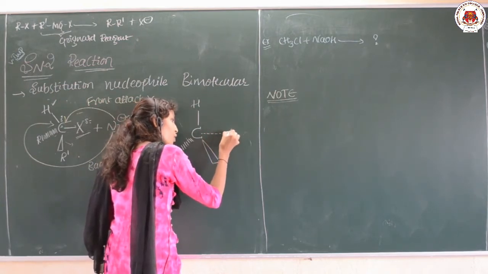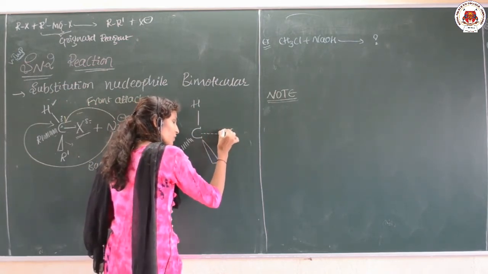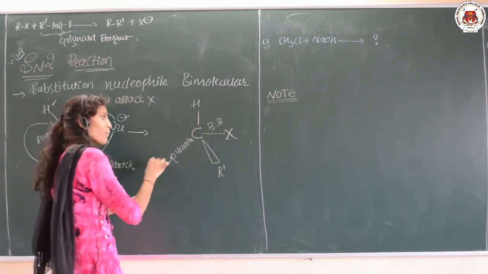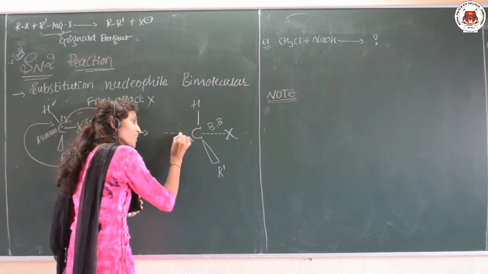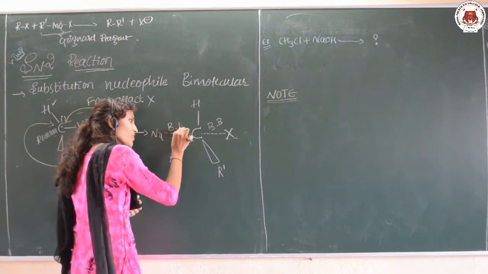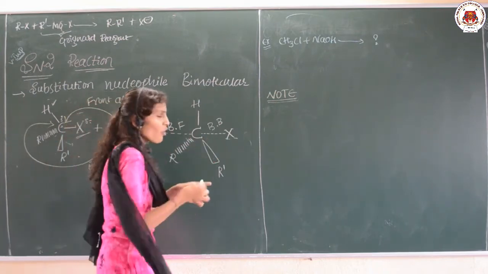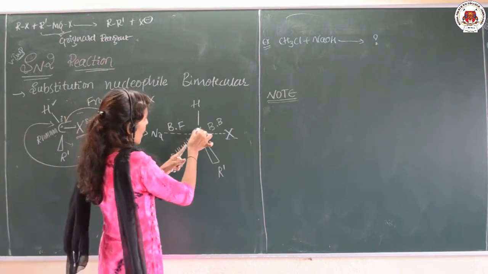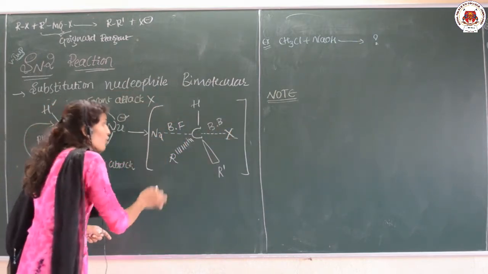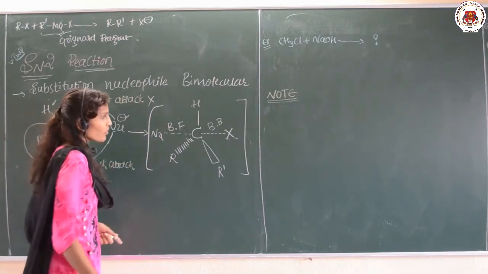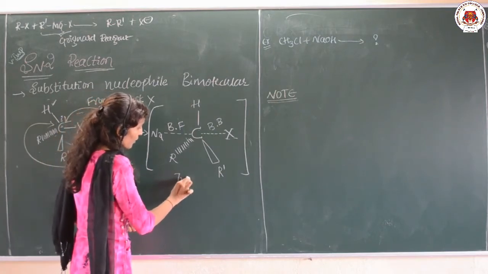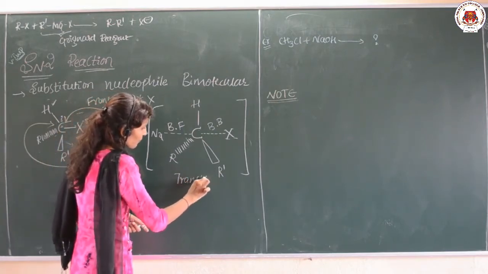Here this bond wants to break, so there is bond breaking, while behind, on the back side, there is bond formation. The carbon is partially bonded with these two, and such a state, which has minimum stability and maximum potential energy, is said to be a transition state.